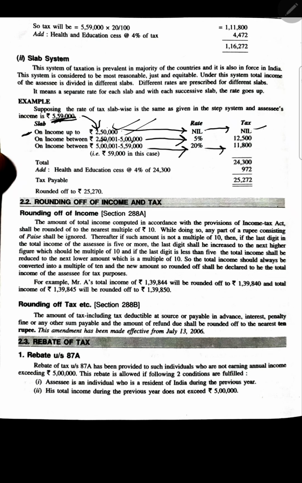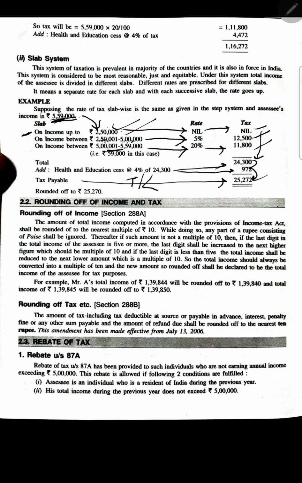So remove 2,50,000. When you remove 2,50,000 for this one, charge at the rate of 5% on 2,50,000. This is the amount you're going to get. Now remove 2,50,000 again for this one. Now you'll be left with 59,000. For this one you have to charge at 20% and you'll get this amount. This is the total of it. Add 4% on this amount, add it together. This is the total tax payable or tax liability.